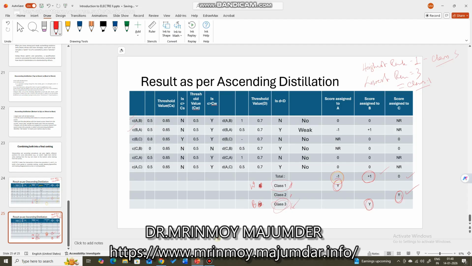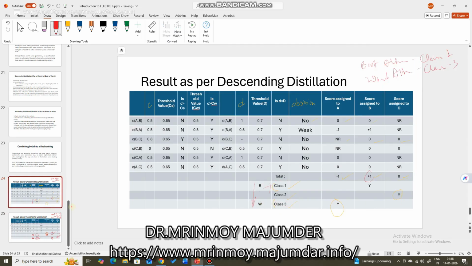But in case of descending distillation, the situation is just opposite. The best scored alternative is assigned the best class, worst scored alternative is assigned the worst class. This is different.